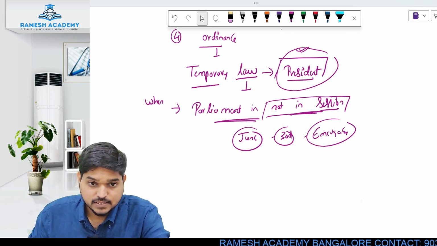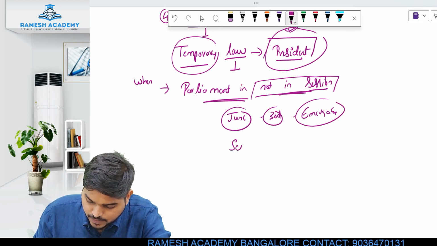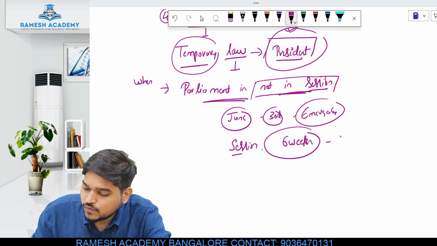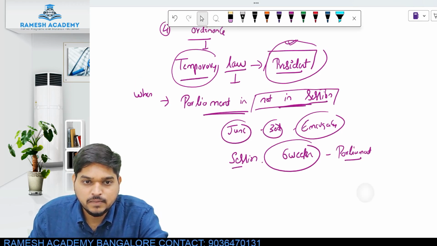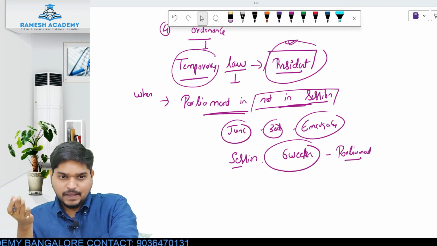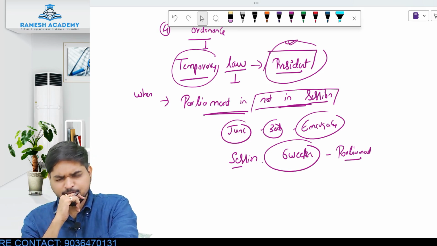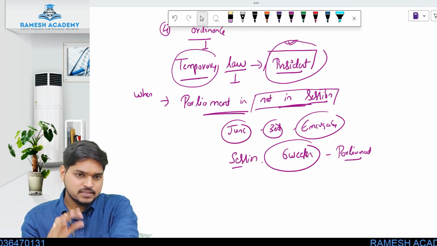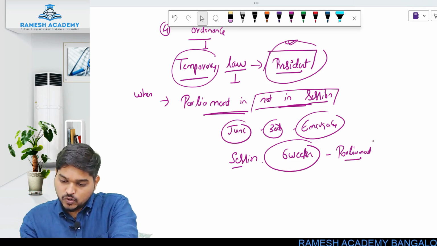But I told you why it is a temporary law, because once the parliament is back in session, within the next 6 weeks you have to take the approval of what? Your parliament. For the time being, who has given the permission? The president has given the permission, because the need was urgent. But eventually the parliament will be back in session, may it be after 20 days, 30 days. Whenever the parliament is back in session, within 6 weeks you have to follow the normal procedure.